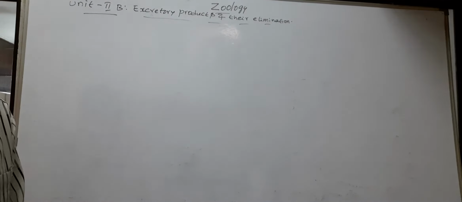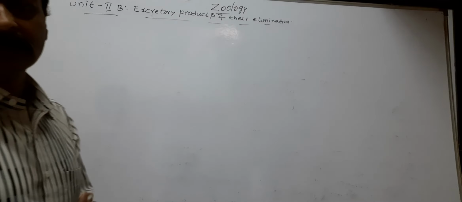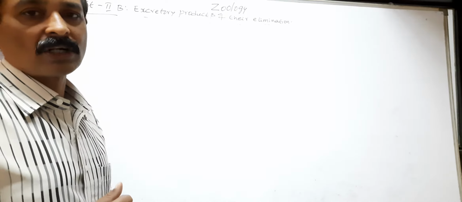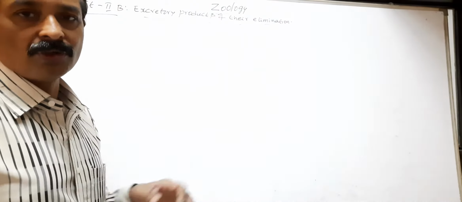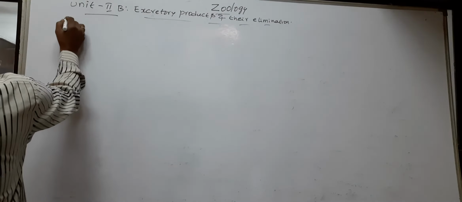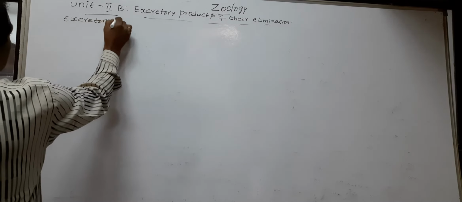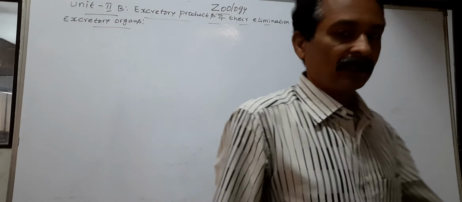In the last class, we discussed what is excretion and modes of excretion like ammonotelism, ureotelism and uricotelism. Today we discuss the excretory organs.